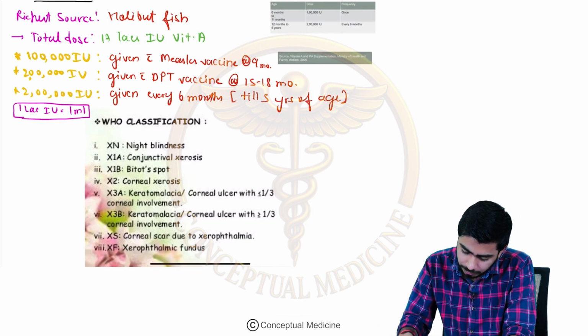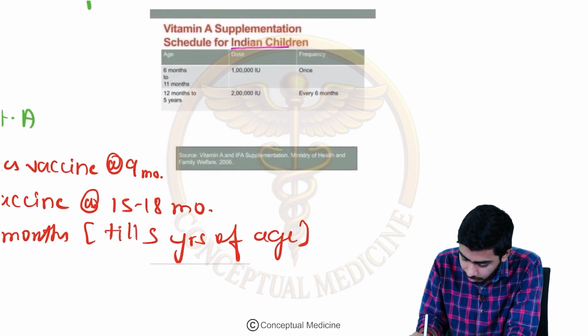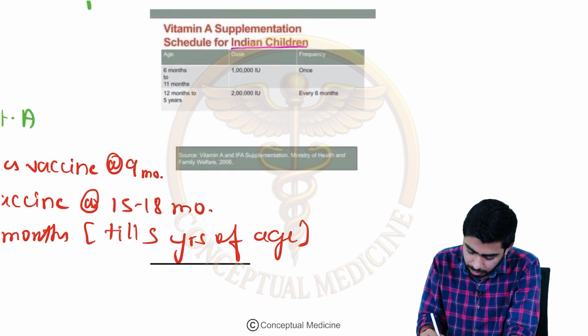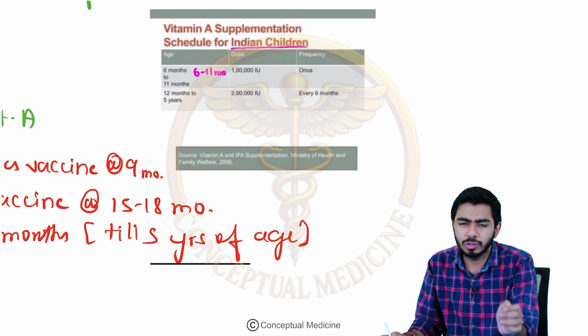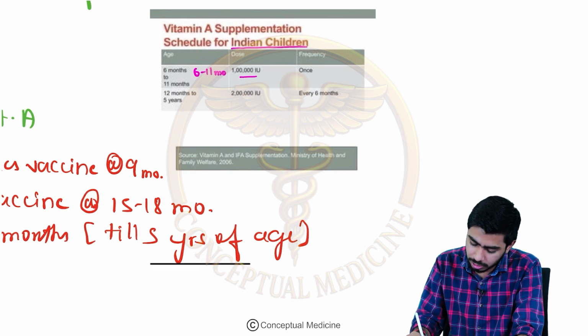One more point: vitamin A supplementation for Indian children is very important. They say that if the age is 6 to 11 months, or 6 to 12 months, you can remember it like that, then in those cases we are giving 1 lakh international unit, and it is equal to how much ml?